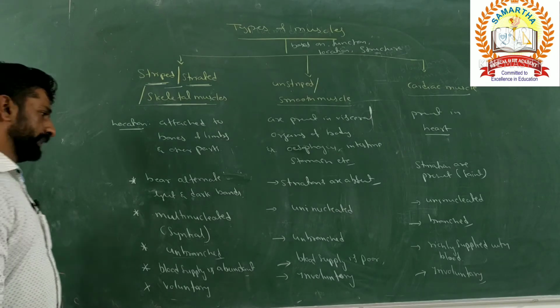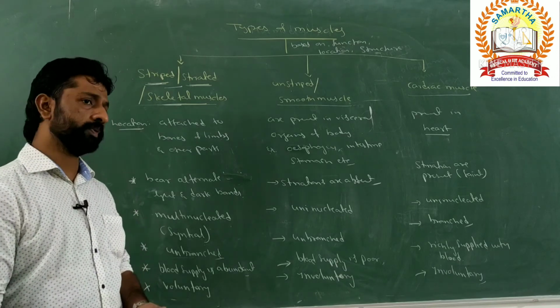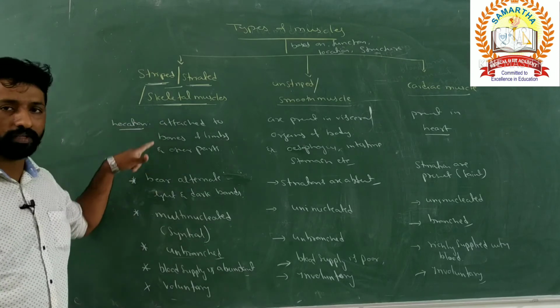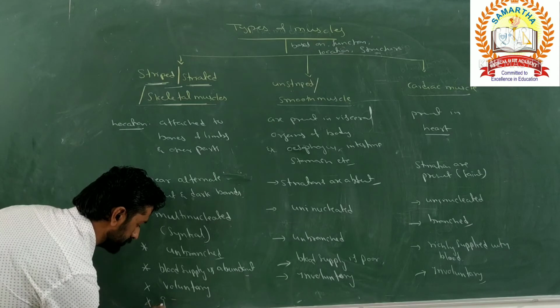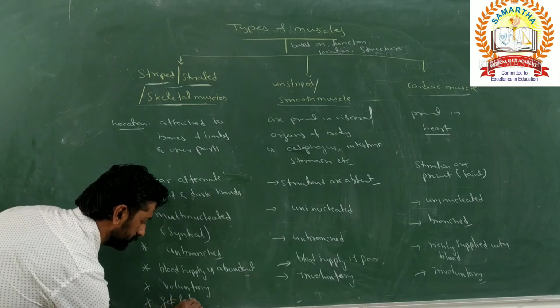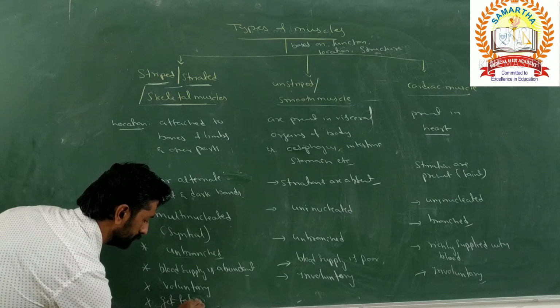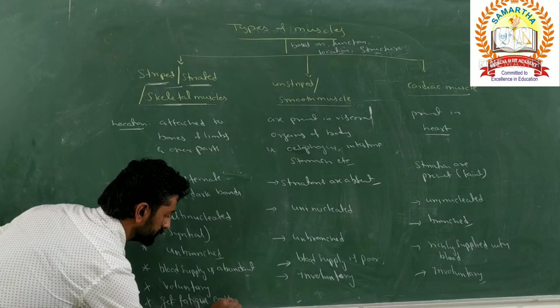With respect to their function, whether they get fatigued or not, and which muscles get fatigued very easily? Skeletal muscles get fatigued very easily. What do you mean by fatigue? Yes, get tired. So they fatigue easily.